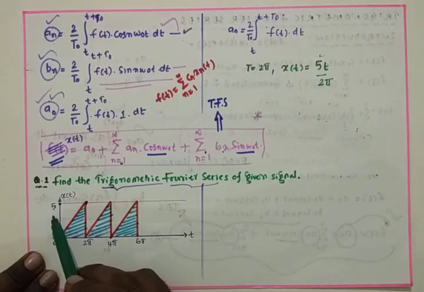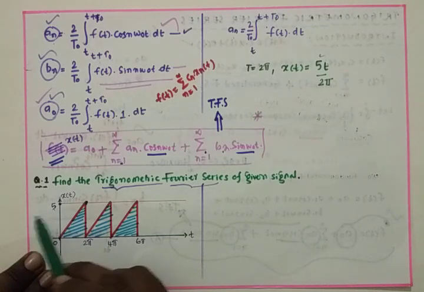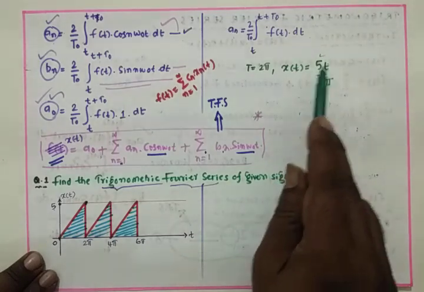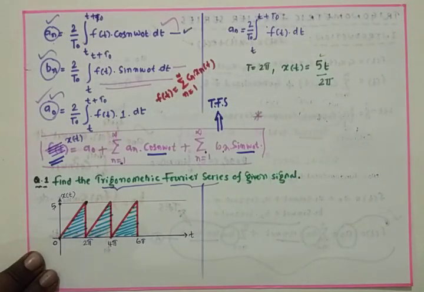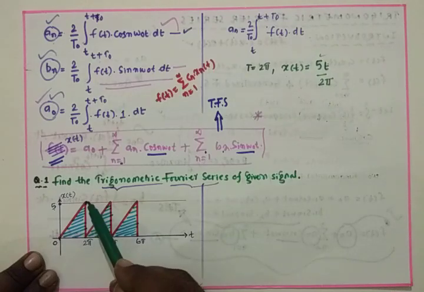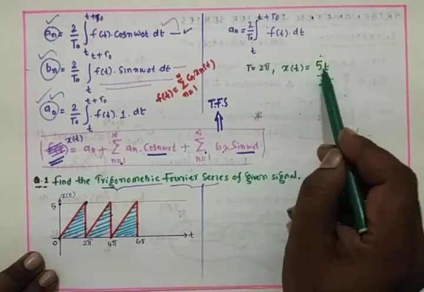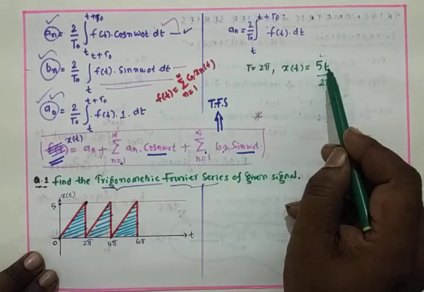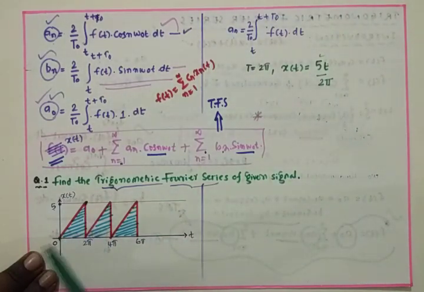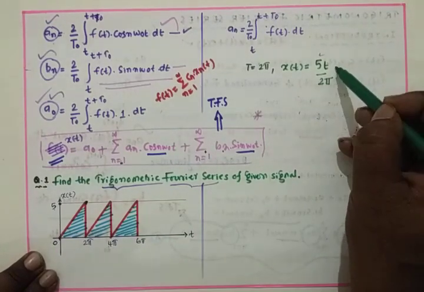For example, someone may ask the question: in place of 5, if you have a capital A, then what is the representation? x of t is equal to At by 2 pi. So find the relation between t and the amplitude. As t is increasing, amplitude is also increasing, so it is proportional. x of t is directly proportional to t. The maximum amplitude is 5 and the least amplitude is 0. With these two conditions, I have written this one.